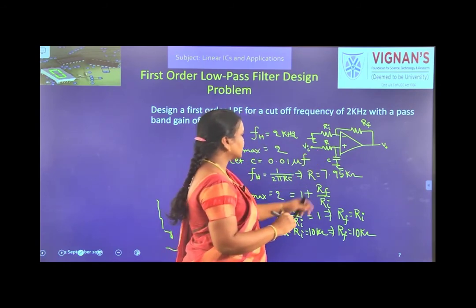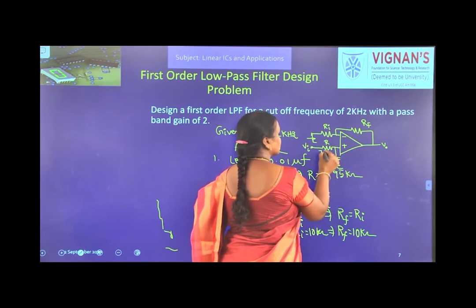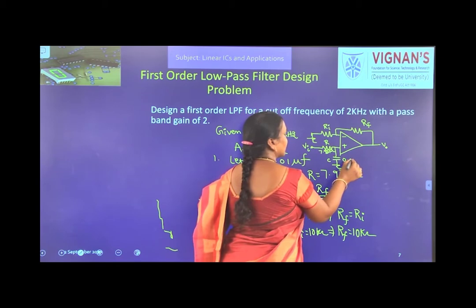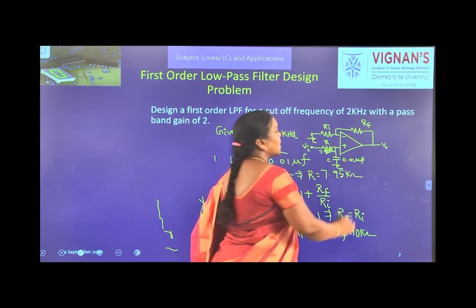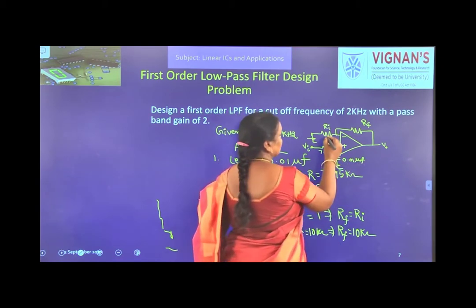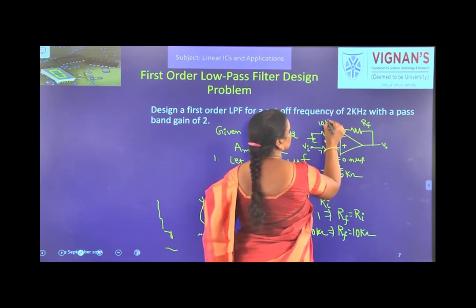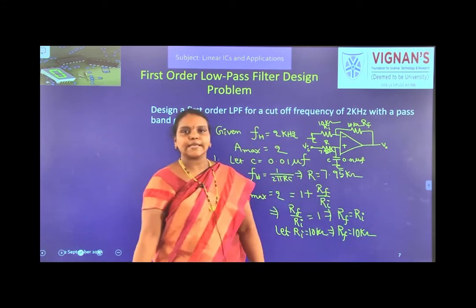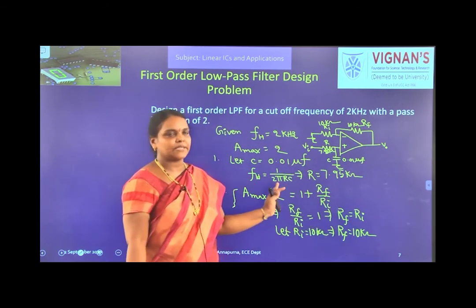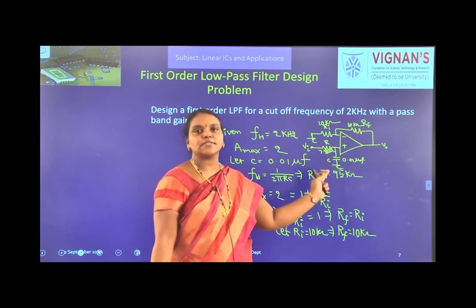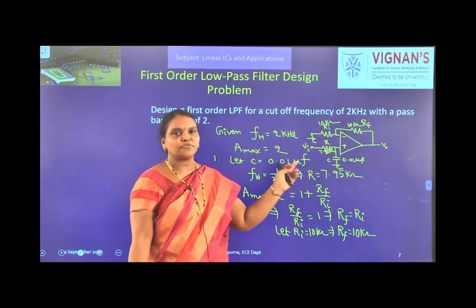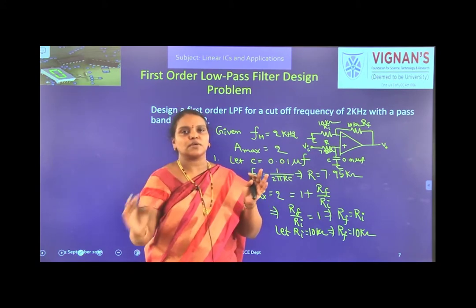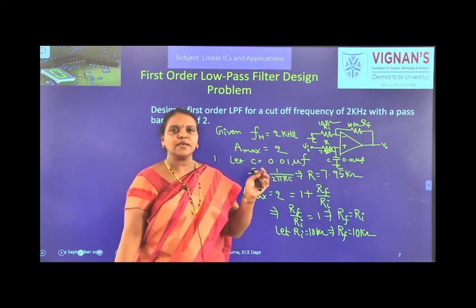What is R value? 7.95 kilo ohms. And what is C value? 0.01 microfarads. And Ri and Rf are 10 kilo ohms. So, now the design of the first order low pass filter is completed and this circuit will give us the maximum gain of 2 and cutoff frequency 2 kilohertz. That is, it is able to pass up to 2 kilohertz and after that the gain will be reduced.